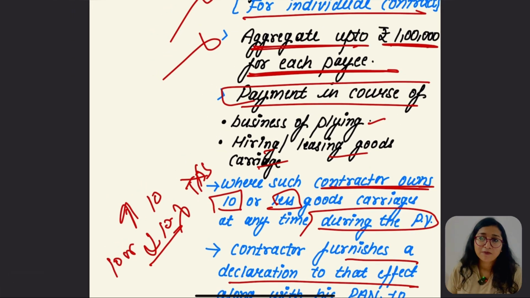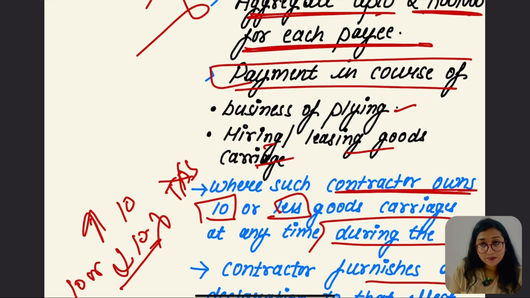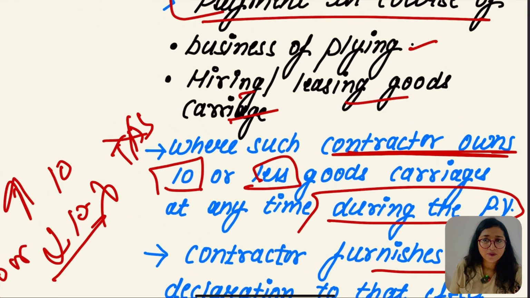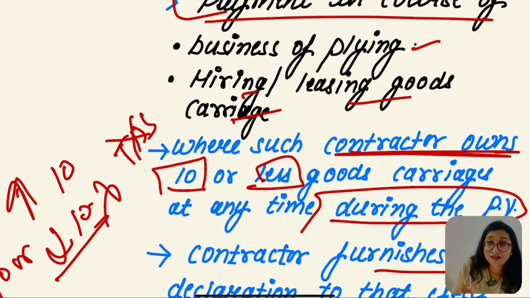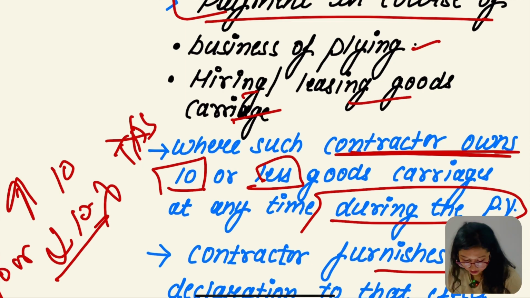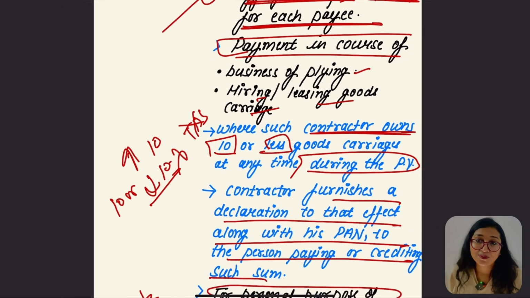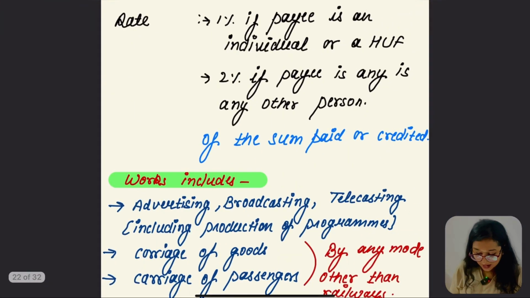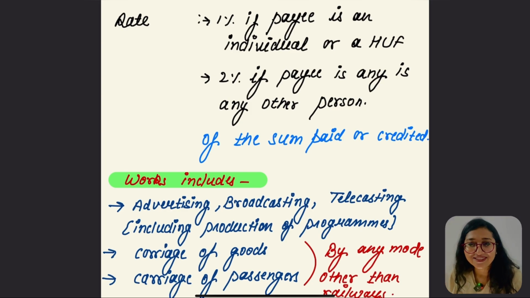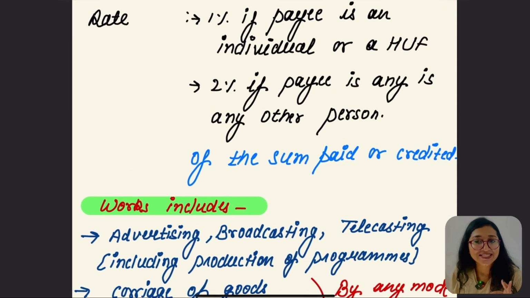In case of payment in the course of business of plying, hiring, leasing goods carriage, and the contractor has more than 10 goods carriages at any time during the previous year and has not furnished PAN, in that case this section is going to be applied, TDS is going to be applied. And if it is not used for personal purpose, vice versa, then 194C is going to be applied.